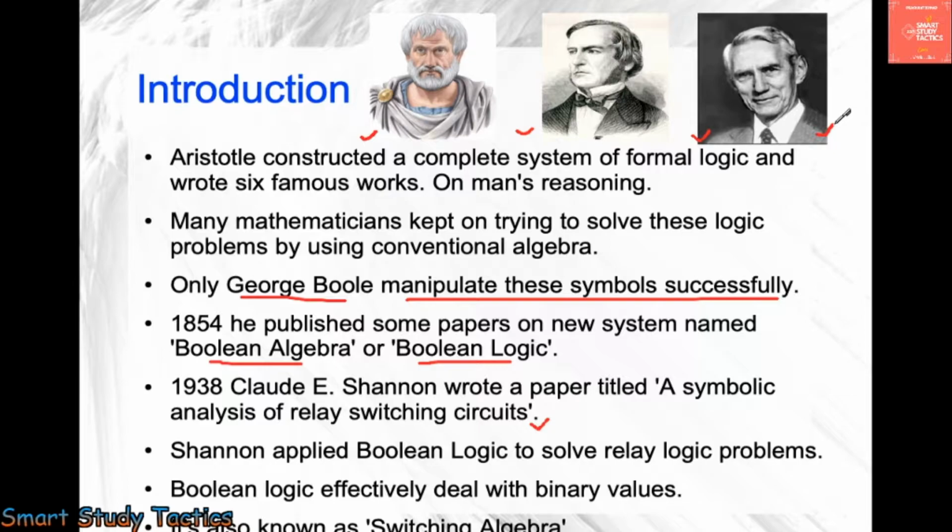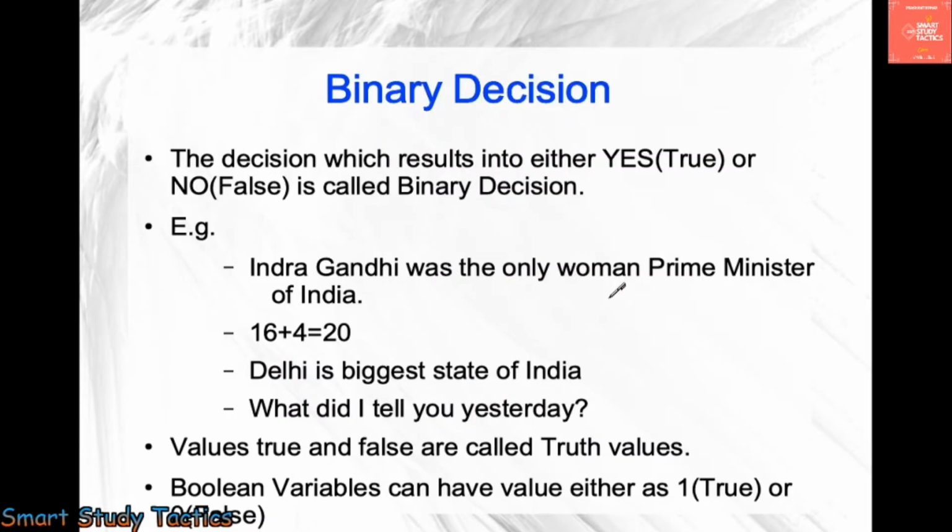This is, as I told you, Claude E. Shannon. Boolean logic effectively deals with binary values. It is also known as switching algebra. So this is the basic introduction. Aristotle introduced a few things on human beings, then the reasoning reached Boole. He decided that he would solve this. Then Boolean logic was used by this gentle person, Claude E. Shannon.